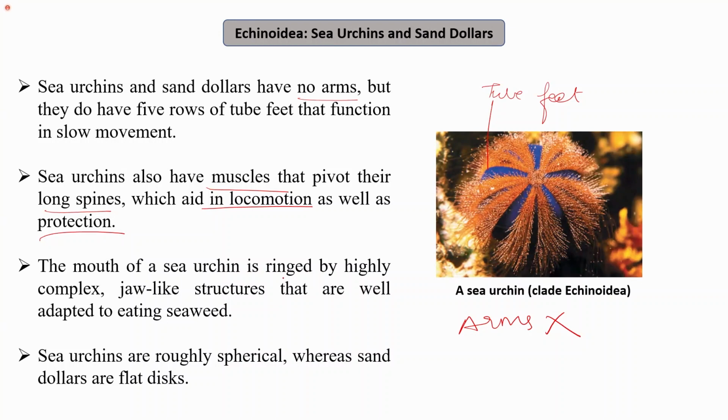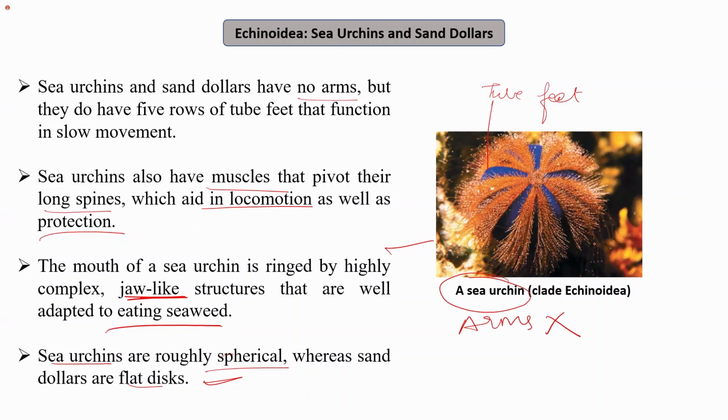The mouth of the sea urchin is fringed by highly complex jaw-like structures that are well adapted for eating seaweeds. They are roughly spherical, whereas sand dollars are flat discs. So if I talk about the sea urchins, they are roughly spherical. Sand dollars are the flat disc. This is a sea urchin which has been shown in this figure.